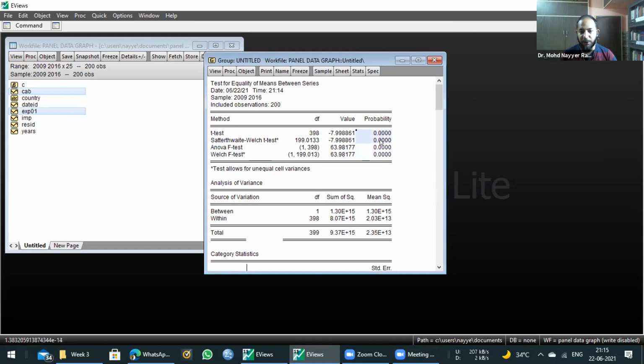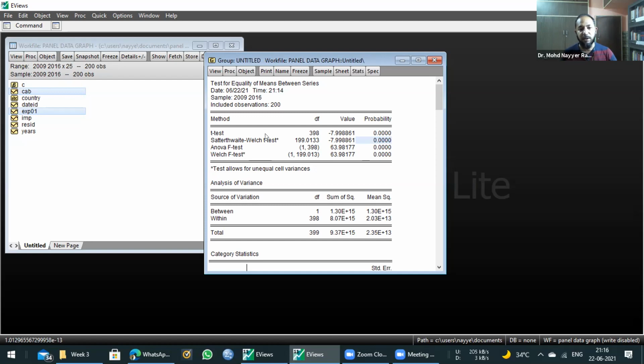If the probability value is less than 0.05, the rule was we reject the null hypothesis. Because it is less than 0.05, at the 5% level of significance we will say that the null hypothesis has been rejected. It means both the series have different means. The mean of both the series is not the same. And all the tests suggest the same thing.